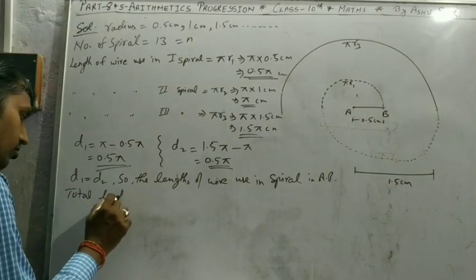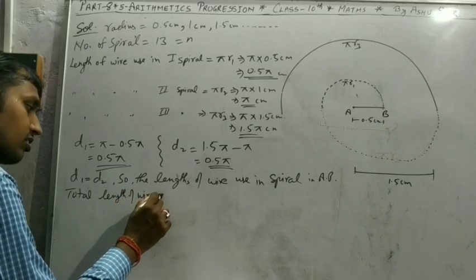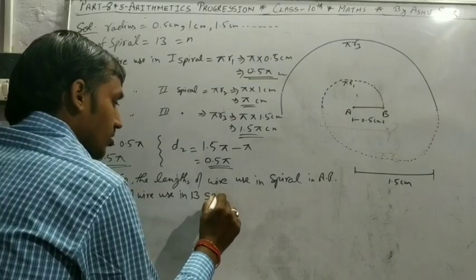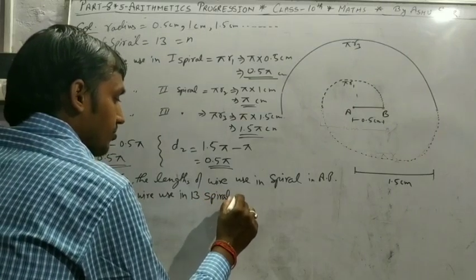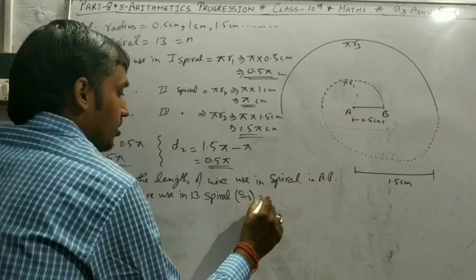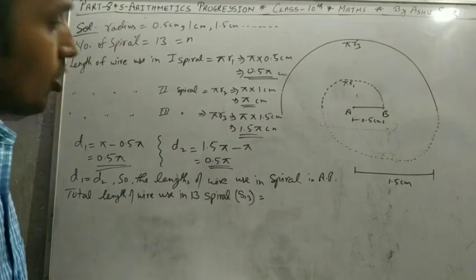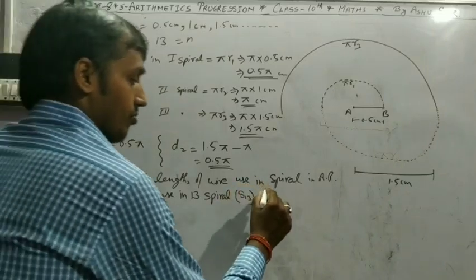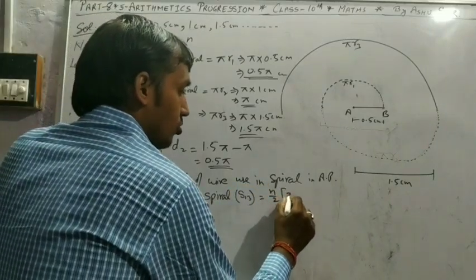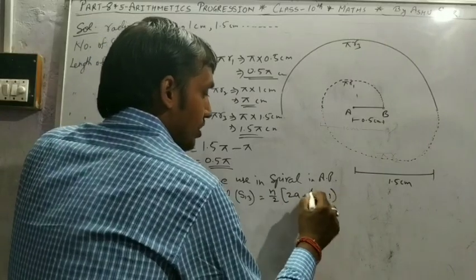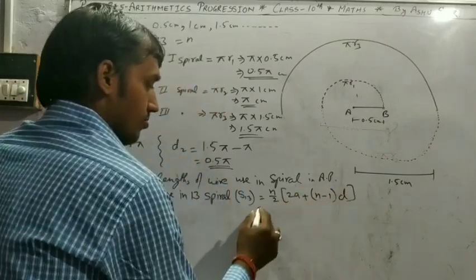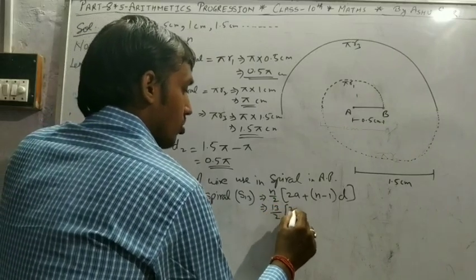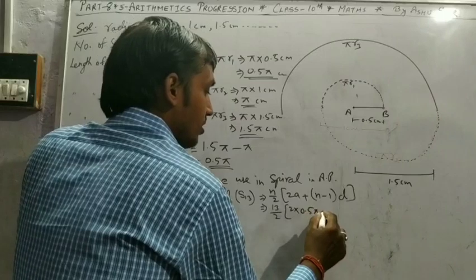Total length of wire used in 13 spirals, that is S13. Here the length of wire used in the last spiral is not given, so we have to use the formula n by 2, 2a plus n minus 1 into d. 13 by 2, 2 into 0.5 pi.